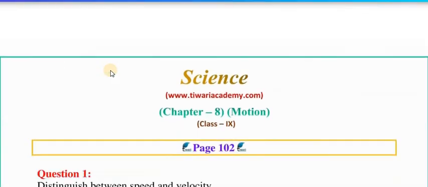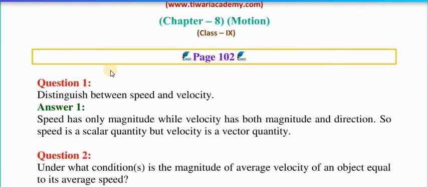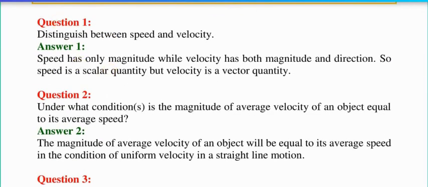Let's move further. Page number 102, question number 1. Distinguish between speed and velocity. As I explained in the explanatory part, speed is dependent on the distance, whereas velocity is dependent on the displacement. As we know that the speed is dependent on the distance, so the